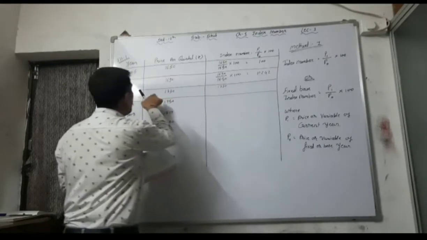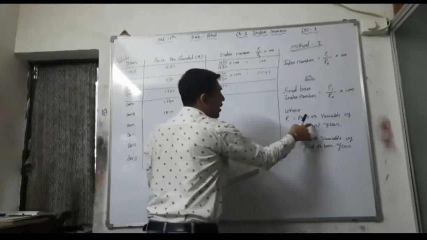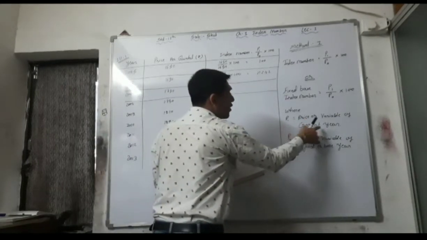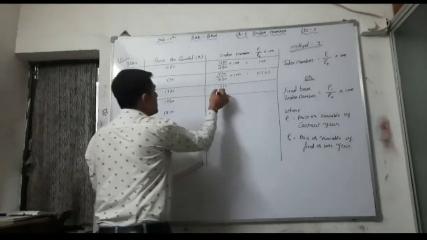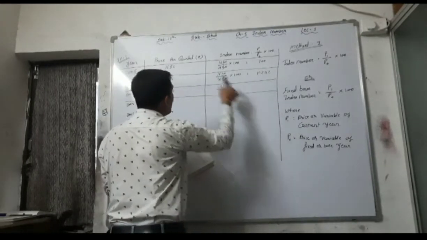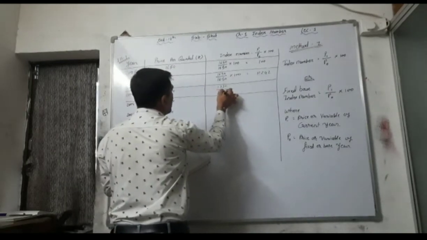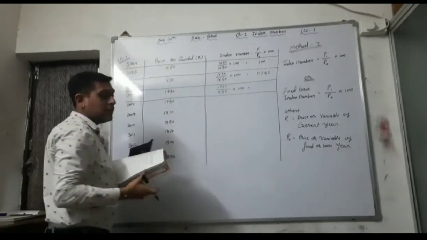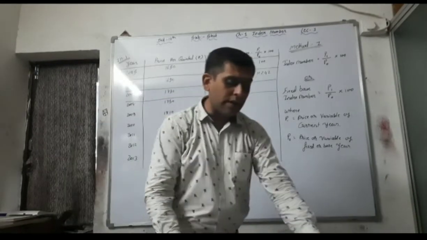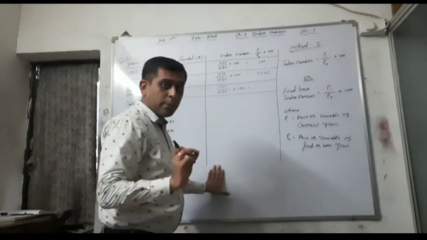See, for 2007, what is the current year price? Price or variable of current year. For 2007, the current year price is 1730. Then the base year, that is your 2005. In each and every year, you have to take 1650 in the denominator. You have to take 1650 in all the years, compulsory.